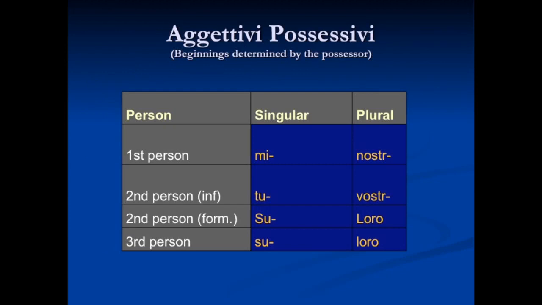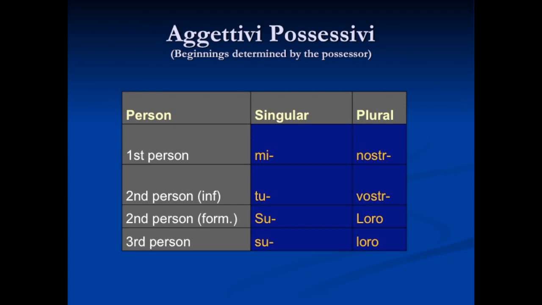Okay, let's talk about aggettivi possessivi. Possessive adjectives are also adjectives, but they happen to express a relationship between a person and an object. So they behave just like adjectives in group 1. Possessive adjectives are special though, because the first part of the adjective agrees with the person that possesses the thing. The second part agrees with the possession itself. So really these adjectives agree in 2 different ways. So they require special attention when you study them.